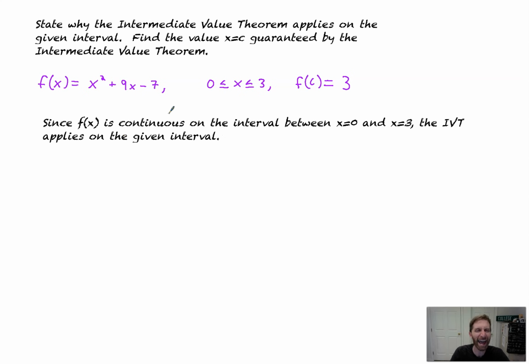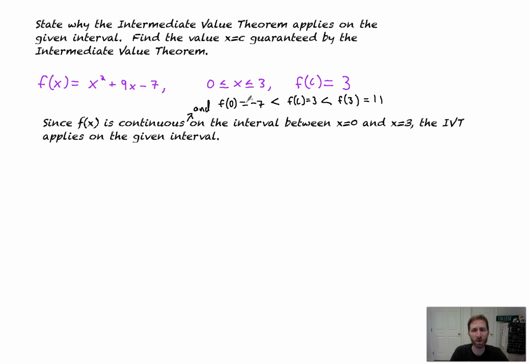I would say, you know what, I'm going to add in something here. Since f of x is continuous, and I'm going to put something really fancy here, f of 0, when we plug it in, is equal to -7, just plugging 0 into this, which is less than f of c, that's 3, which is less than f of 3. If I plug in 3, 3 squared is 9, plus 9 is 18, minus 7 is 11. What I've done here is I've plugged in the two endpoints, and I've shown that the two y values sandwich this value, meaning 3 has got to occur somewhere between -7 and 11. It's a number that happens between those two values.